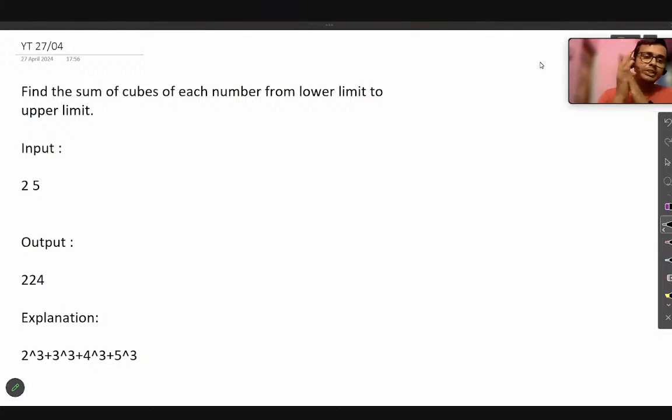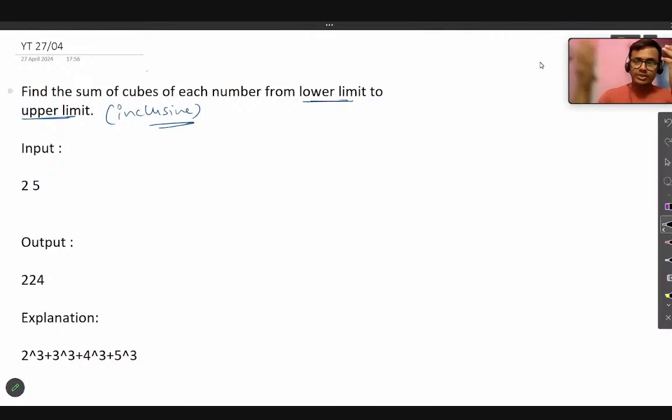So the first question that we got is an easy question. The question says we have to find the sum of cubes of each number from the lower limit to the upper limit. We are given two numbers. The first number is the lower limit of the range, and the next number is the larger limit of the range. Both limits are included, inclusive, not exclusive. We have to take all the numbers in between, including the lower and larger limit, cube every number, and tell what the total sum is.